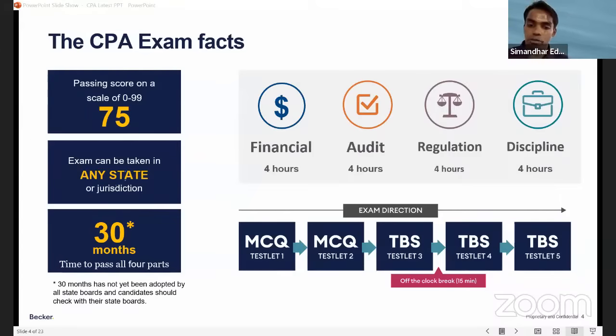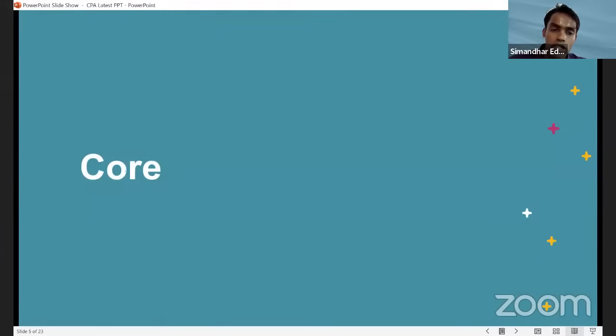So they will be having all these 4 sections now: financial, audit, regulation, and discipline. Now, what is discipline? We will go to that very slowly. But if you see that exam path, we have 3 MCQs and 2 testlets of MCQs and 3 task-based simulation testlets, testlet 3, testlet 4, and testlet 5. Right. So the mode is also the same, but you have just a 15 minutes break there. So now let's see what are the core parts and what has undergone a change.